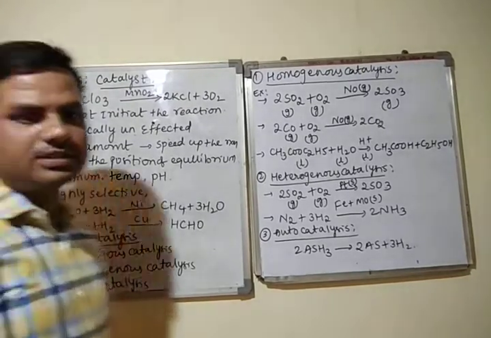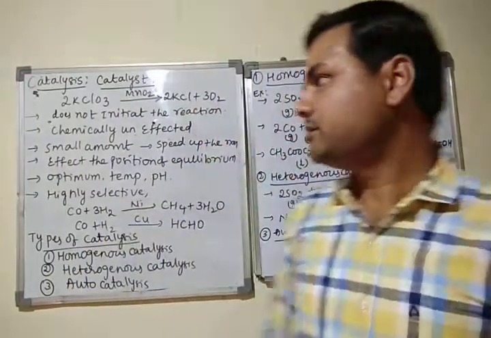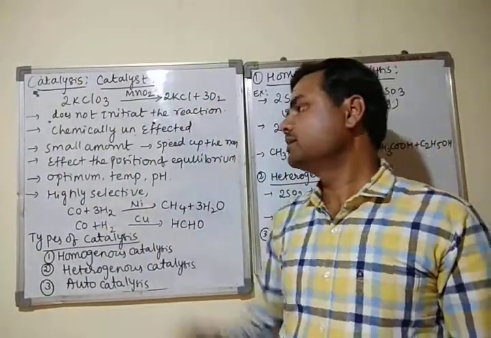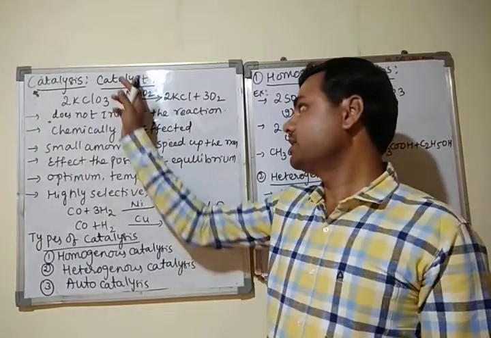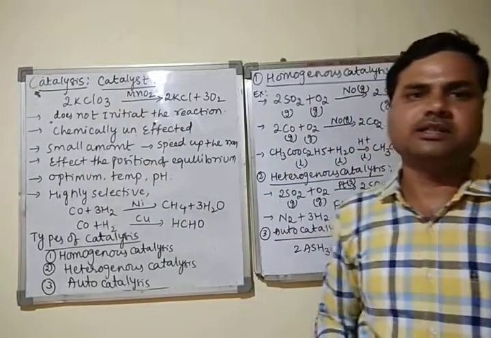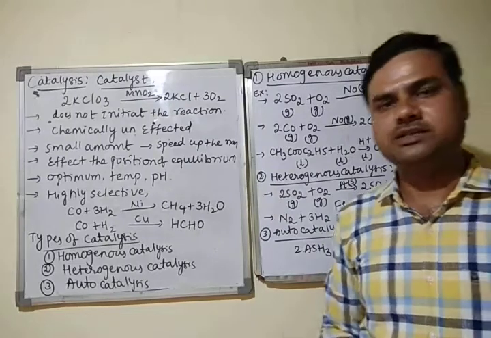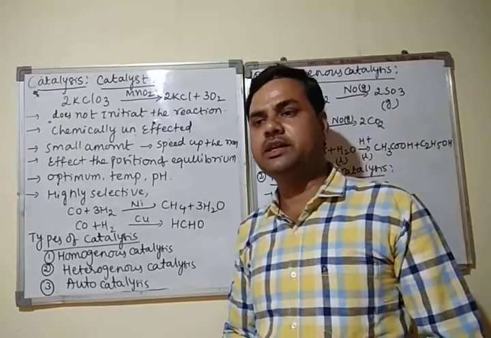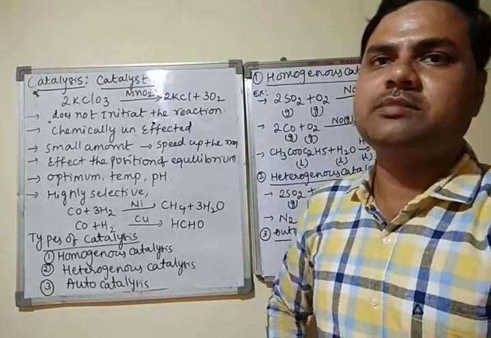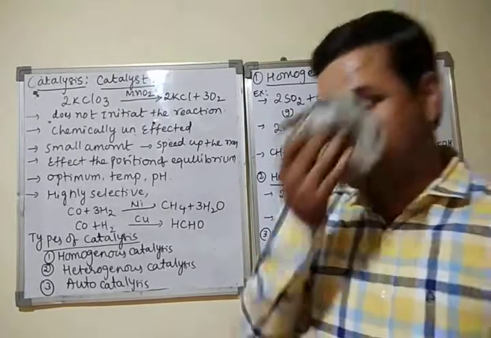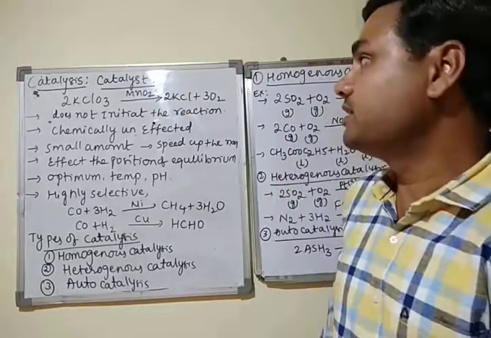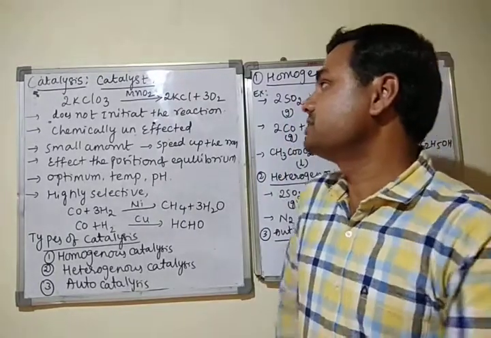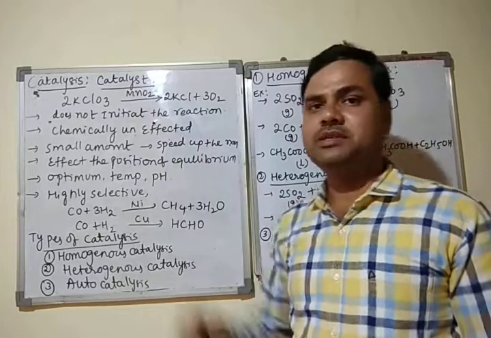So in this class we will discuss one of the important topics, that is catalysis. Before going to the definition of catalysis, we must know what a catalyst is. A catalyst is a substance which increases the rate of the reaction. Rate is nothing but the speed of the reaction. The substance which increases the rate or the speed of the reaction is called a catalyst. Means it increases what? Speed of the reaction.